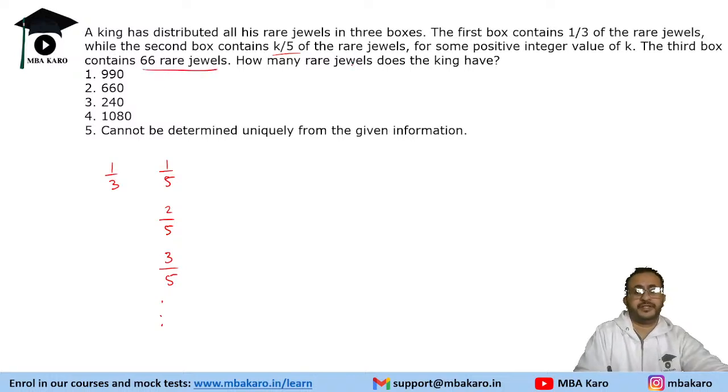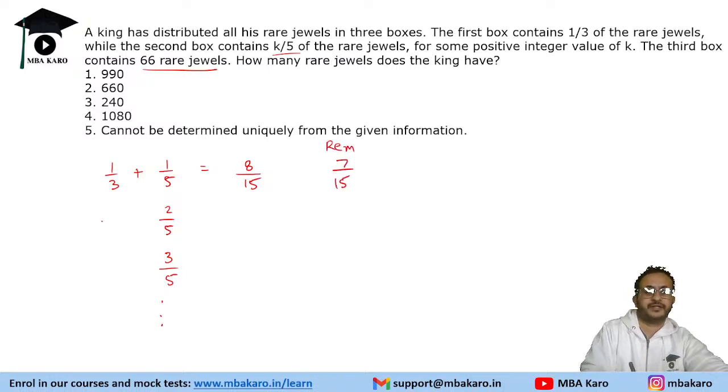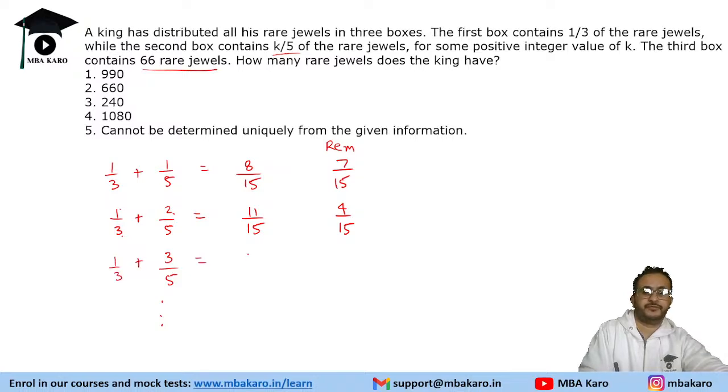We need to find how many rare jewels the king has, right? If k is 1, the total is 8 by 15, so remaining will be 7 by 15. If you add 1 by 3 plus 2 by 5, that is 5 plus 6, 11 by 15. Remaining will be 4 by 15. Now, if you take 1 by 3 plus 3 by 5, that will be 14 by 15. Remaining will be 1 by 15.